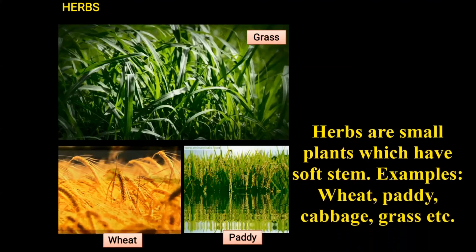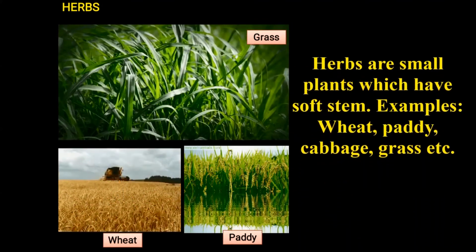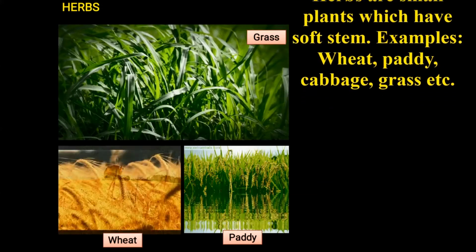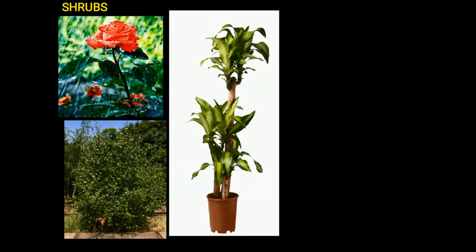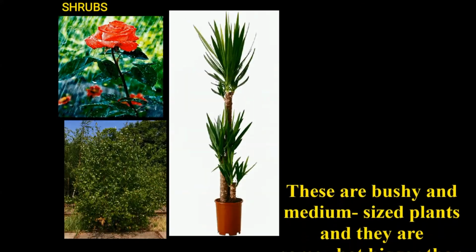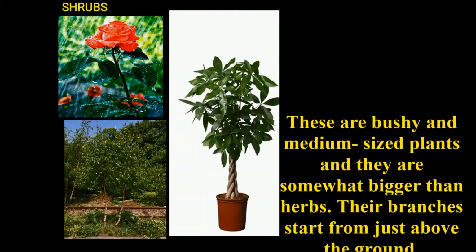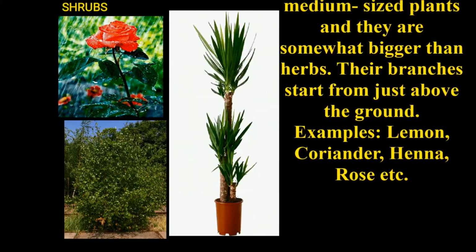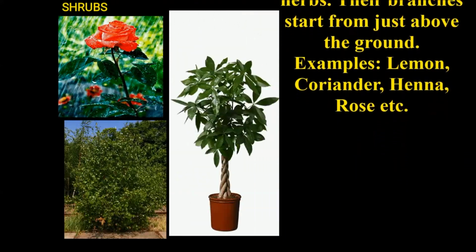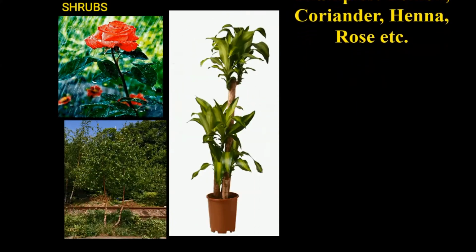Herbs. Herbs are small plants which have soft stem. Example, wheat, paddy, grass, etc. Shrubs. These are bushy and medium-sized plants and they are somewhat bigger than herbs. Their branches start from just above the ground. Example, rose, henna, lemon, etc.